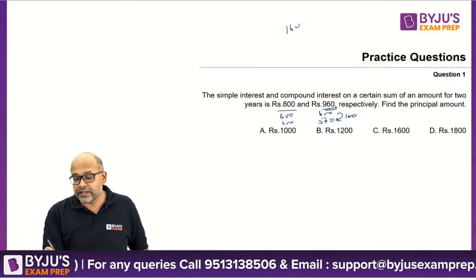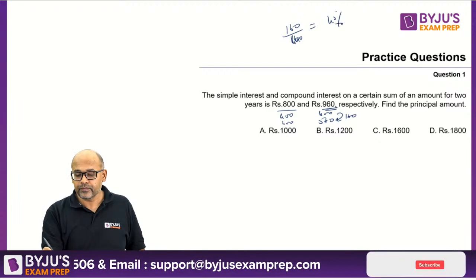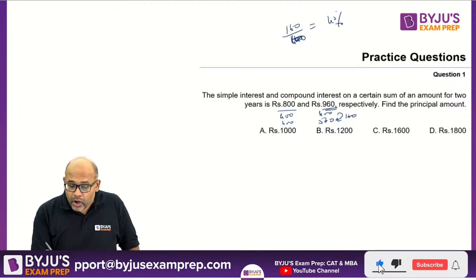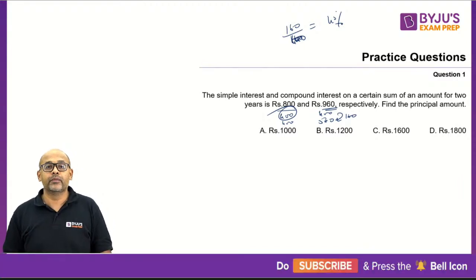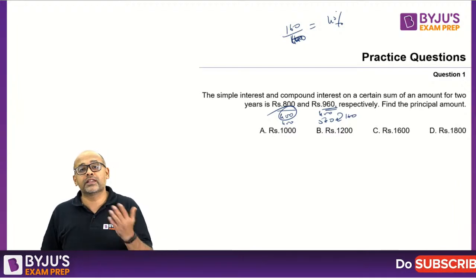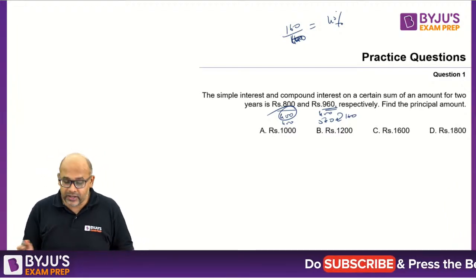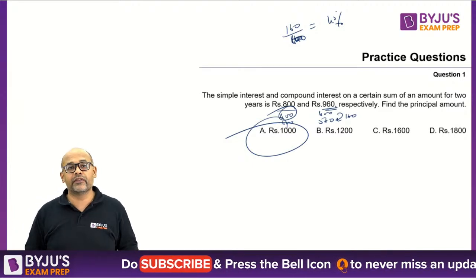So 160 out of 400, this is 40%. Now the question is, on what is 40% applied to get 400? Because first year interest is 400. So what should be the principal such that 40% of it becomes 400? Straight away you'll get the answer as 1000. This is how you quickly need to solve this kind of question.